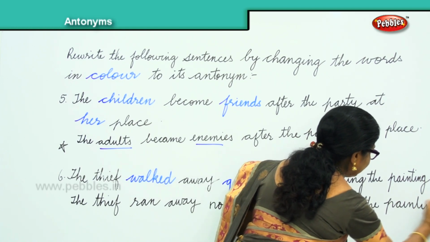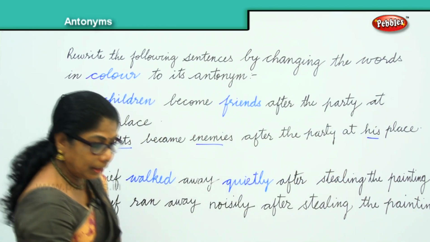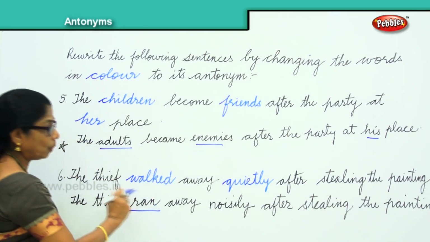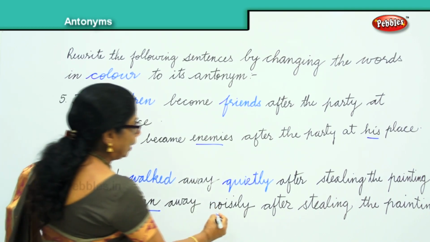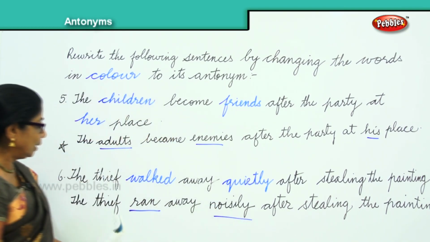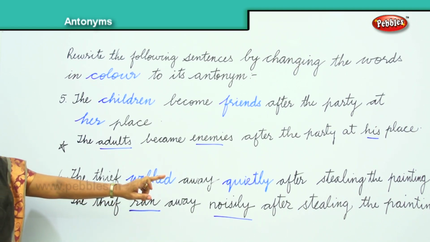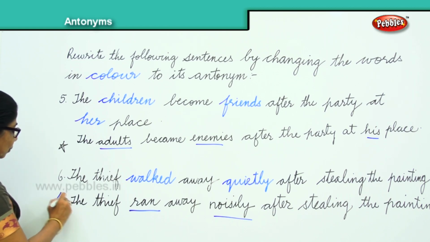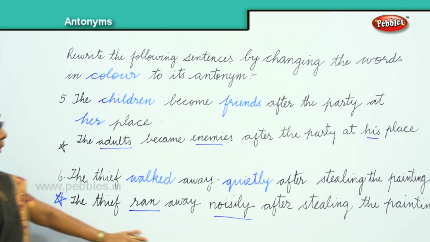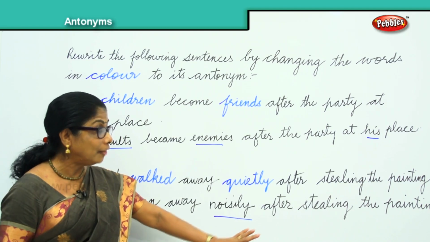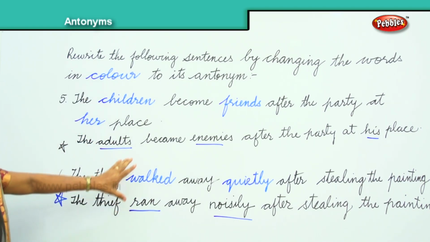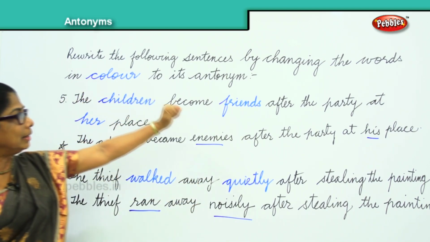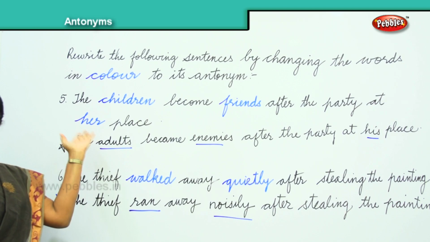Now look at it. The thief walked away quietly after stealing the painting. Then the thief ran away noisily after stealing the painting. So you have walked, ran, quietly, noisily, children, adults, friends, enemies, and for her, his.